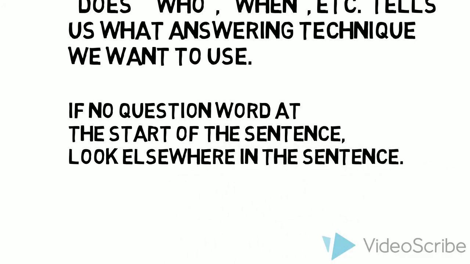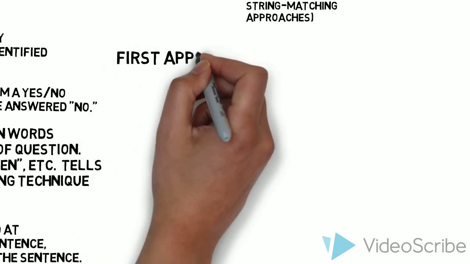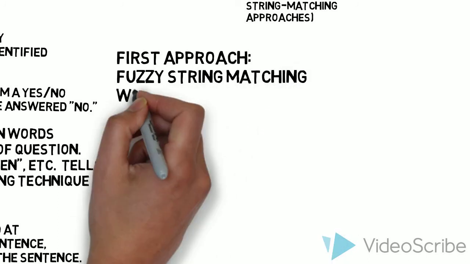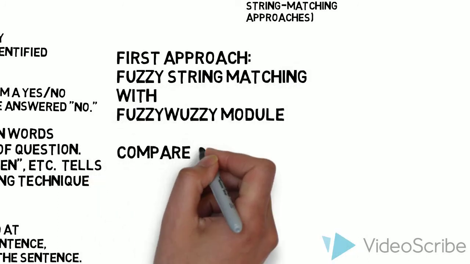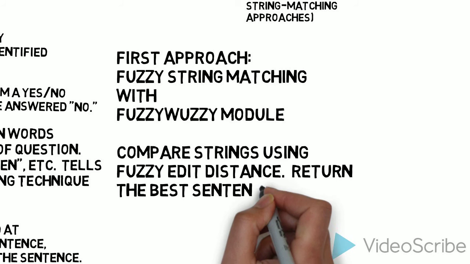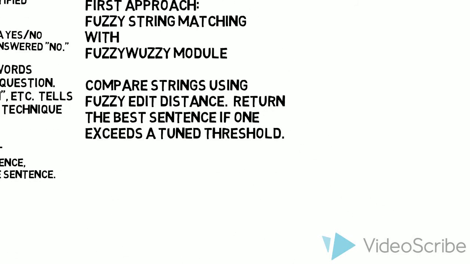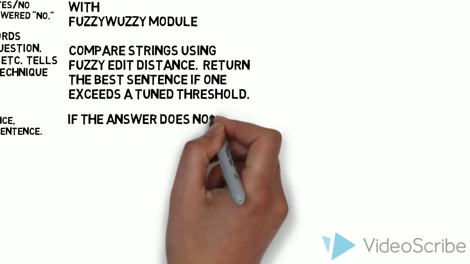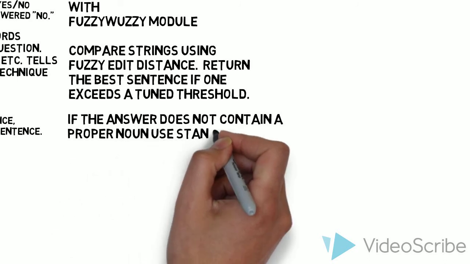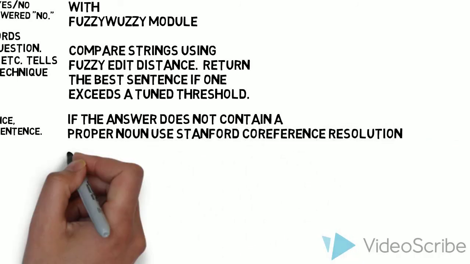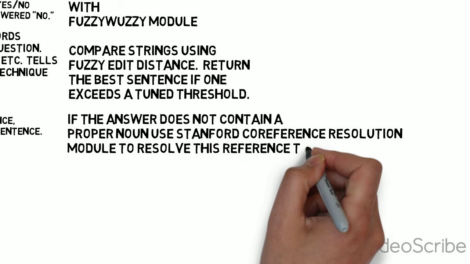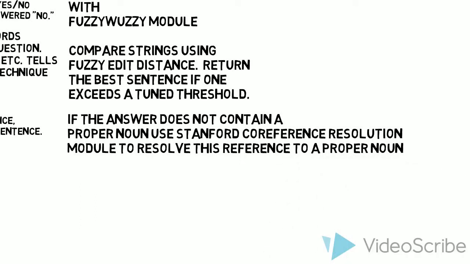If we don't find a question word right away, then we can look for one elsewhere in the sentence. Our first approach is fuzzy string matching with the fuzzywuzzy Python module. So the fuzzywuzzy module returns a similarity score for any two strings. So we compare each sentence in the article to the question, and if one of them is a very similar match, we can return the sentence.